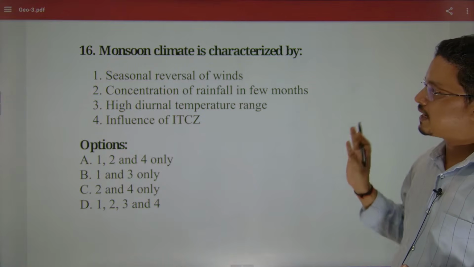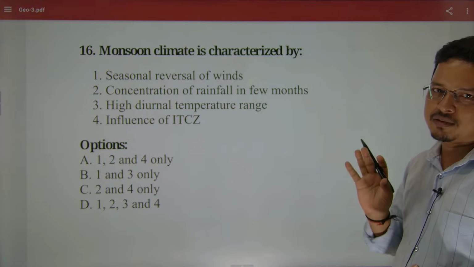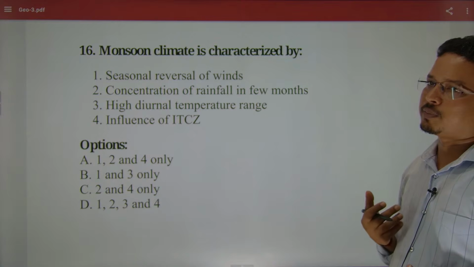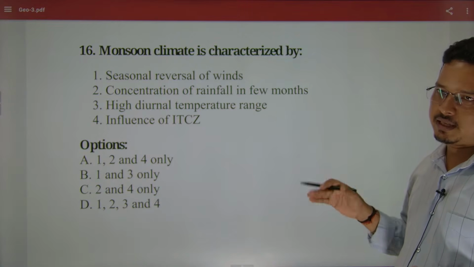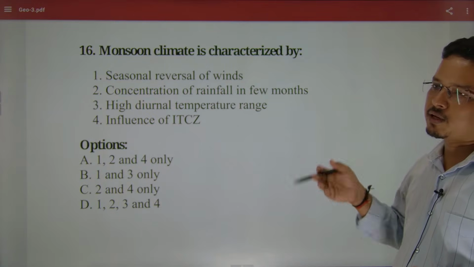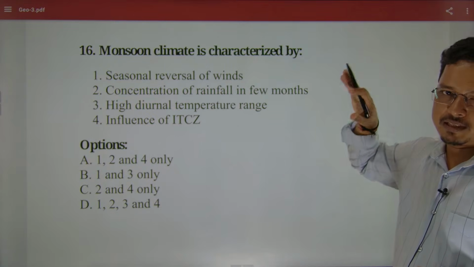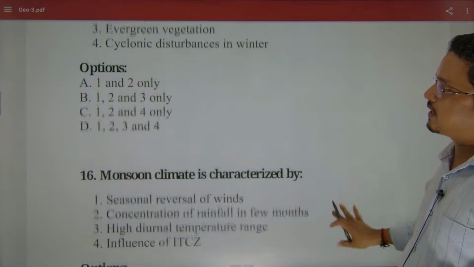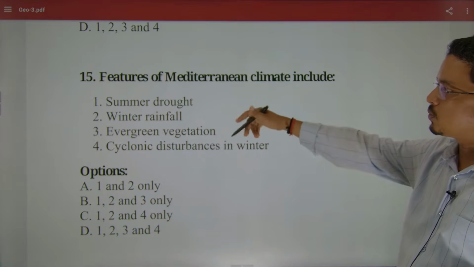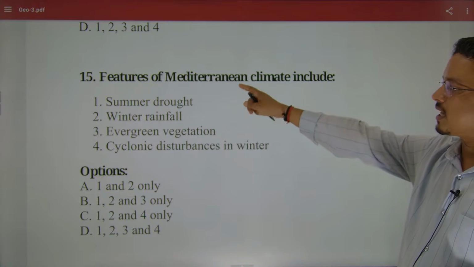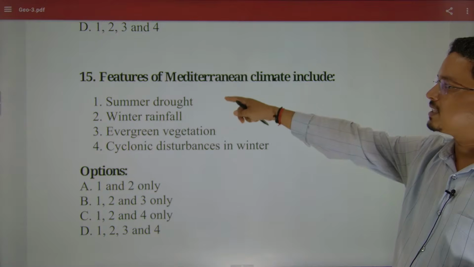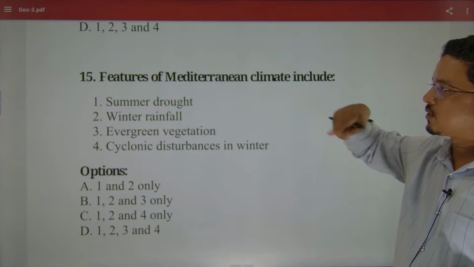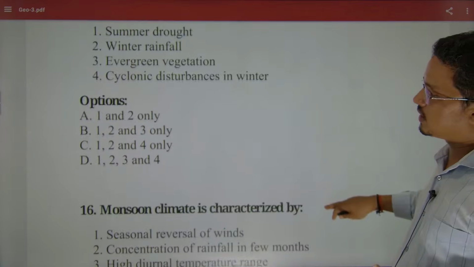Mediterranean type of climate is generally found in the western margin of the continent in the mid latitudes, particularly I would say from 25 to 35 or 40 maximum, that would be the latitudes, right? Where is it seen? Around the Mediterranean Sea, the western coast of South Africa, the western coast of Australia, then the Chile coast. It's not Peru, it's the Chile coast. Then it will be California.